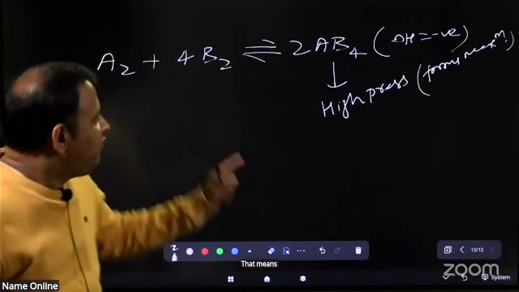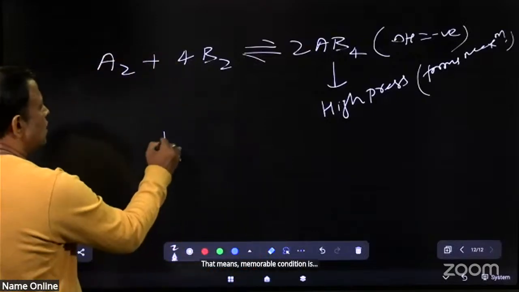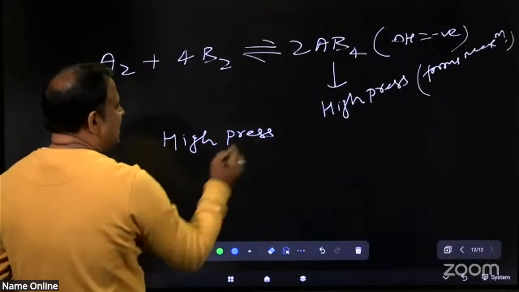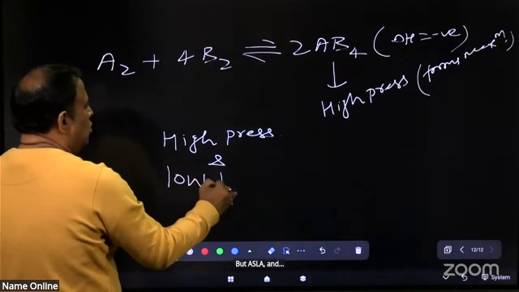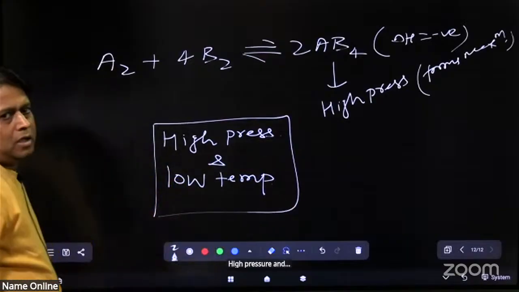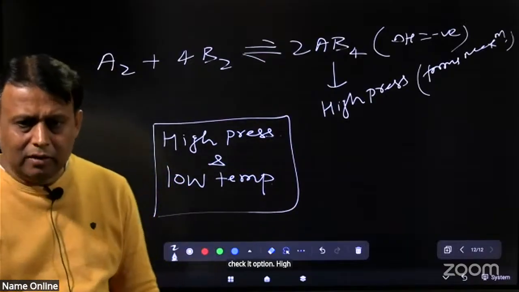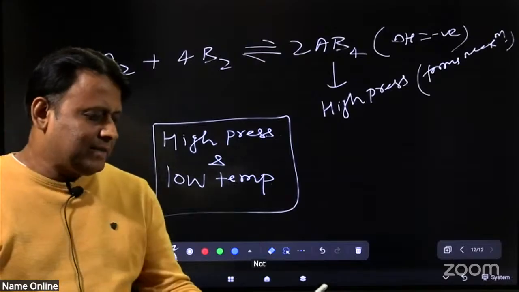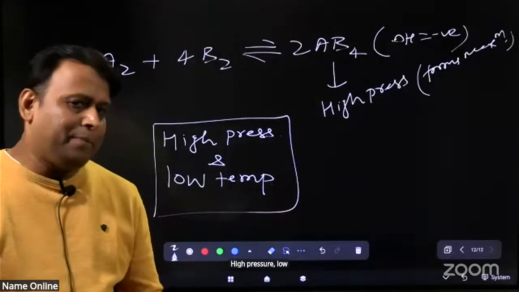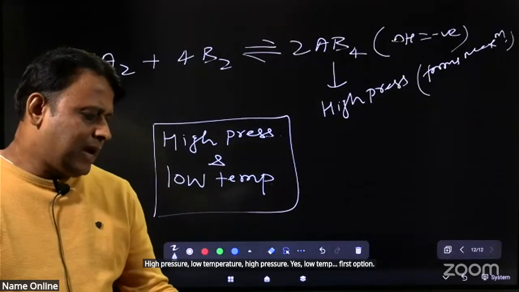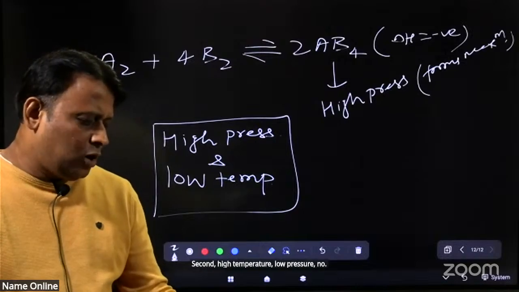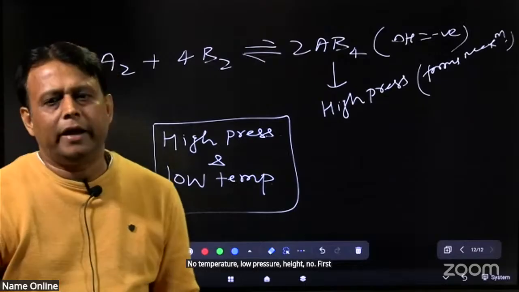That means the favorable condition for formation is high pressure and low temperature. Check the options: high pressure, low temperature, first option. Second, high temperature, low pressure, no. Low temperature, low pressure, no. First option is correct.